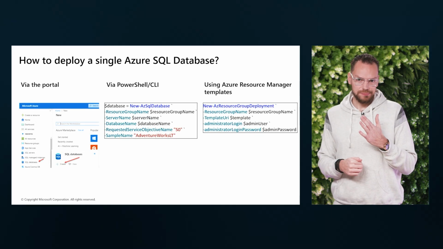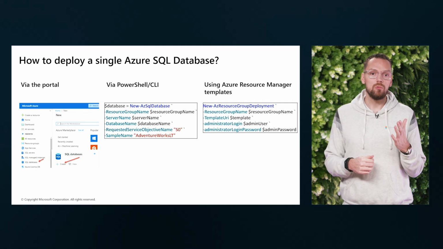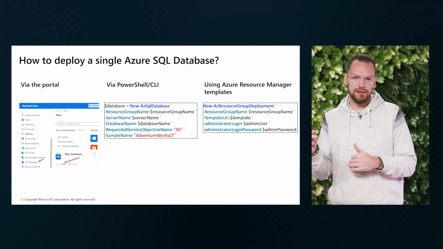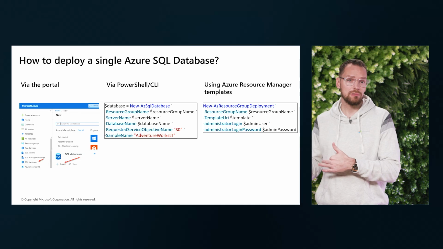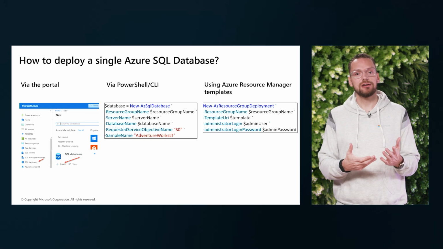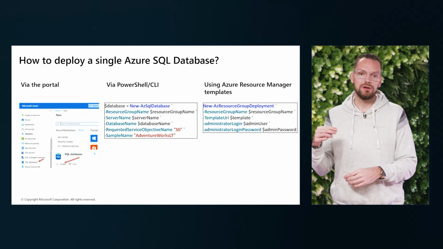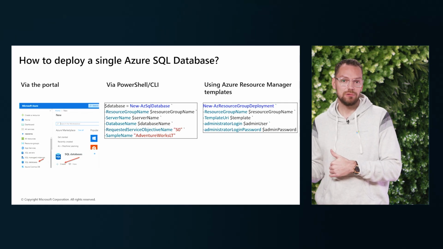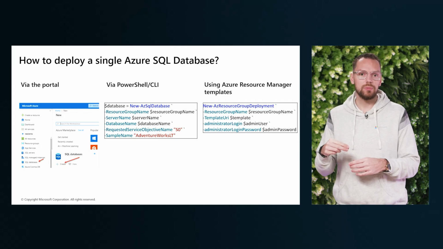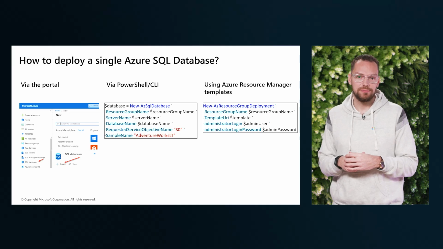Deploying a single Azure SQL database can be done in different ways, each depending on what you need based on the requirement. The portal offers a user-friendly interface for those who prefer a graphical approach. For automation and scripting, PowerShell or CLI commands provide a powerful alternative, allowing for quick deployments with commands like New-AzSqlDatabase. This command not only specifies the resource group and the server name, but allows you to set up the service objective and sample database.